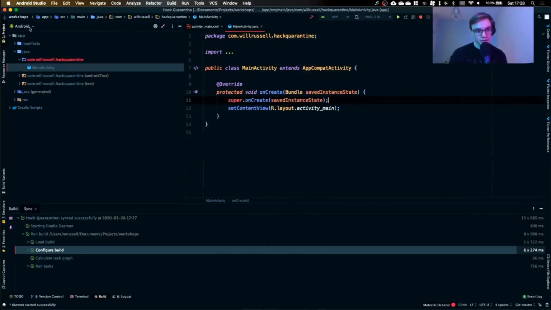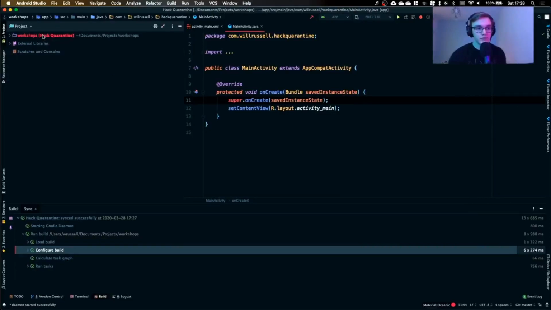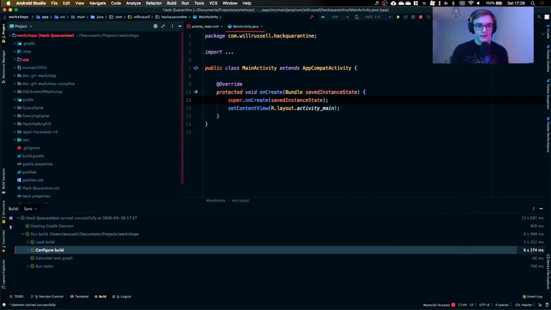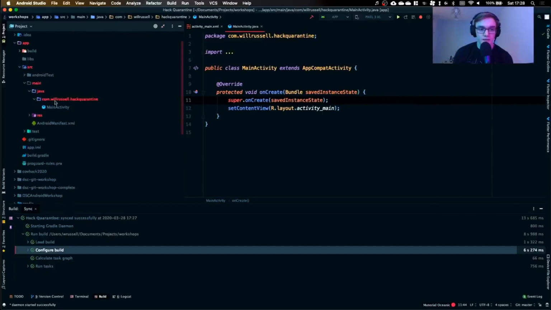First thing I'm going to do is, over in this left-hand corner, it says Android. That's going to show us the UI and the Java code, and the main problem is I want to see the same structure that I would see if I opened Finder or File Explorer, or if I looked on GitHub. So I'm going to press Project, and then expand that and have a look inside of App, Source. This is the exact same thing I mentioned to you guys earlier when I was going through my slides. You can see the package for Java.